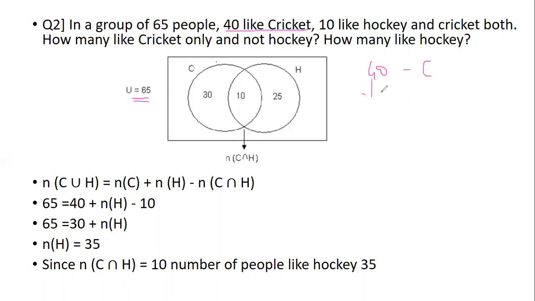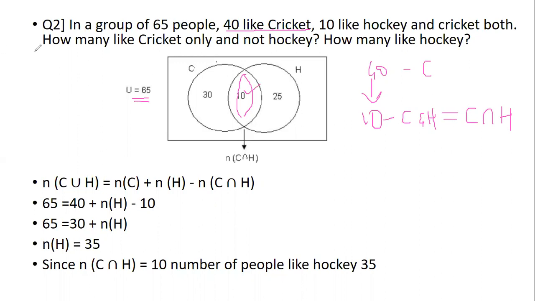Out of this 40, 10 of them like both cricket as well as hockey. This both cricket as well as hockey is nothing but C intersection H. In a Venn diagram, where do I write C intersection H? In the overlapping of the sets. So this 10 is C intersection H.